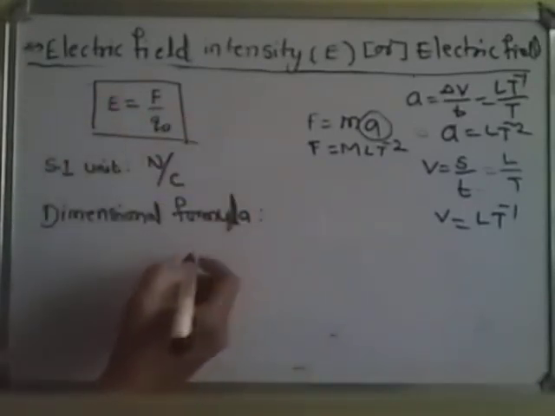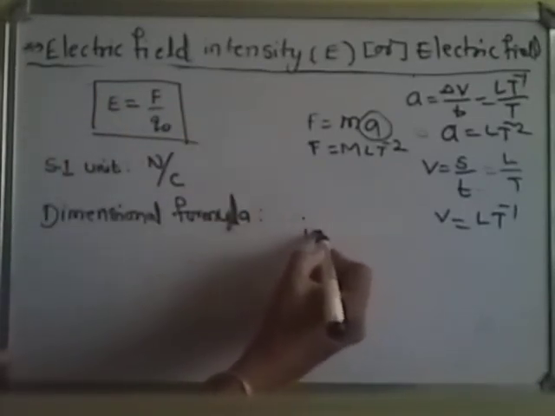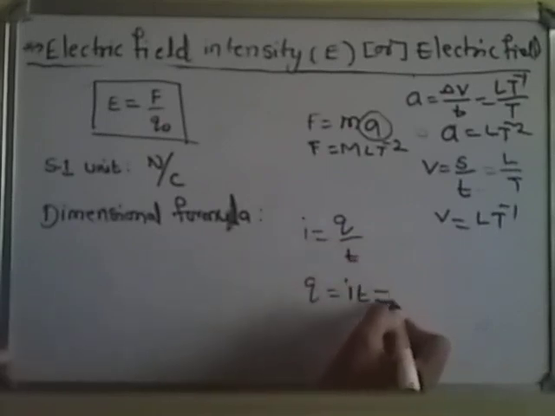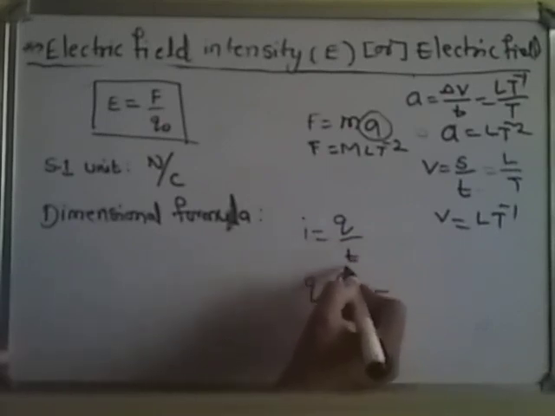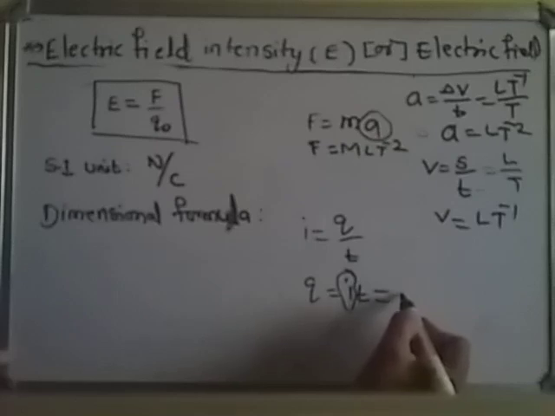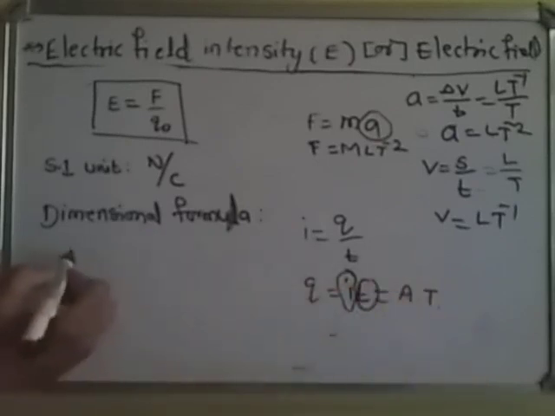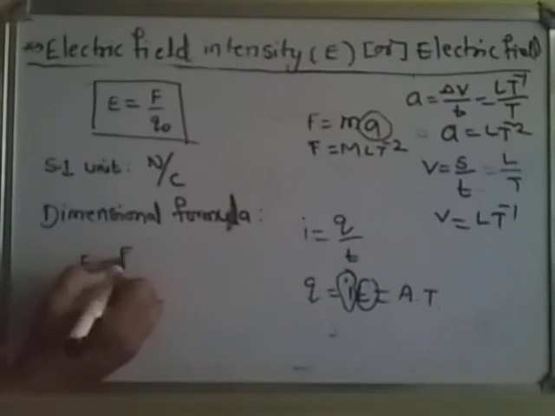And now similarly I want the charge dimension formula. We know current is equal to charge by time. Then the charge is equal to current into time. The current dimension formula we write as capital I or capital A, and the time dimension formula is capital T. That means charge also is expressed in fundamental physical quantities. Then the dimension formula of E is equal to the dimension formula of F by the dimension formula of charge.